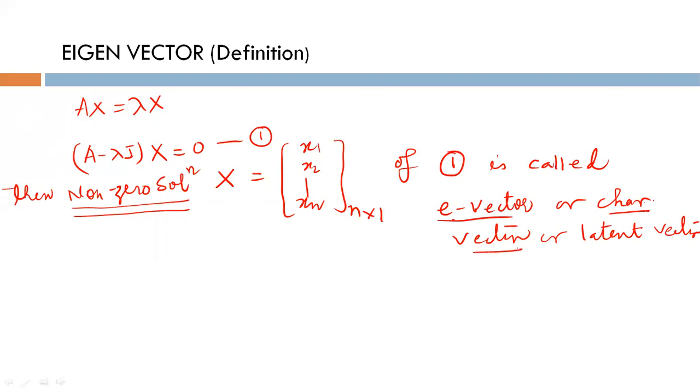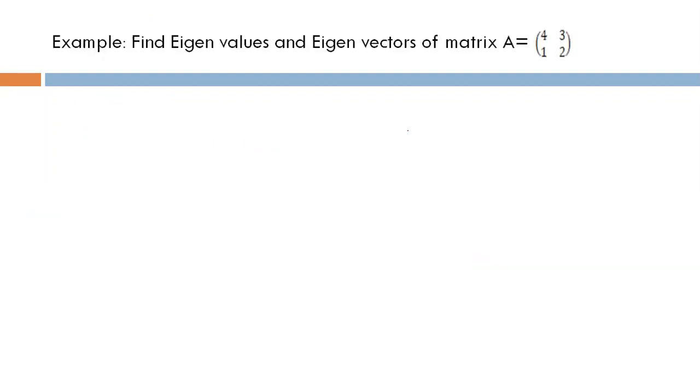So I am going to solve one example of how to find the eigenvalue and eigenvector. Let's see one example. Find eigenvalues and eigenvectors of the matrix A equal to 4, 3, 1, 2. Solution. The matrix A is given as 4, 3, 1, 2.